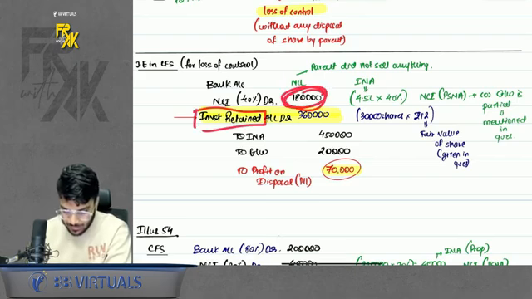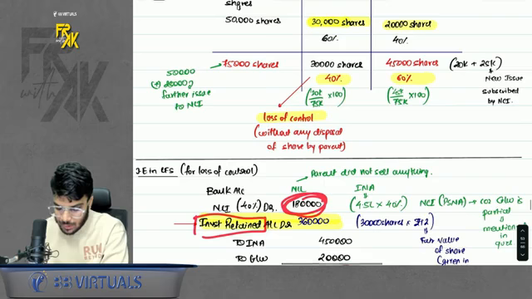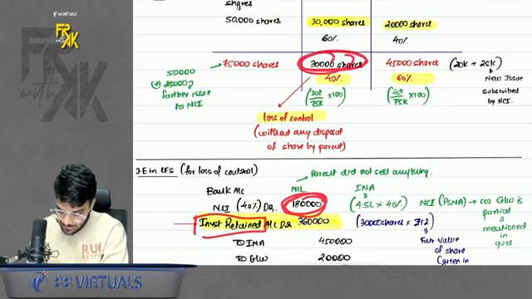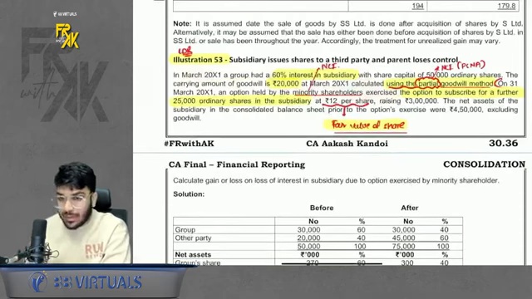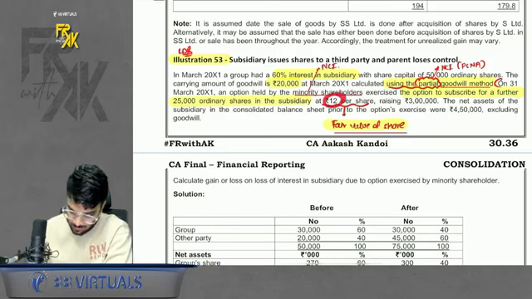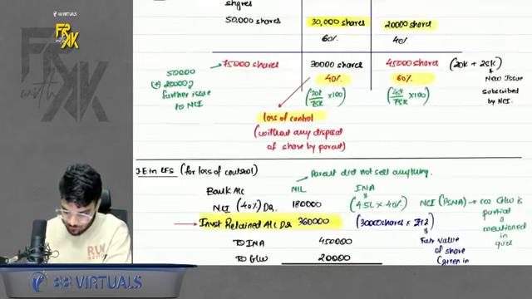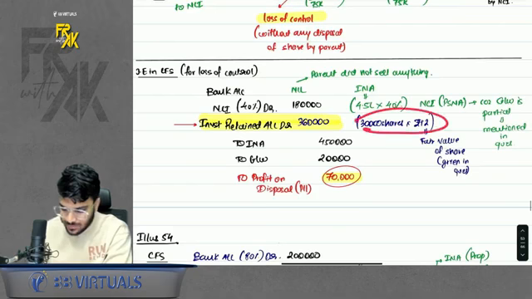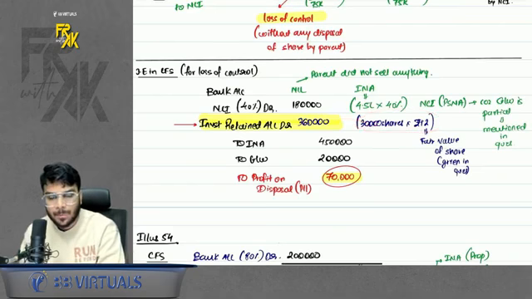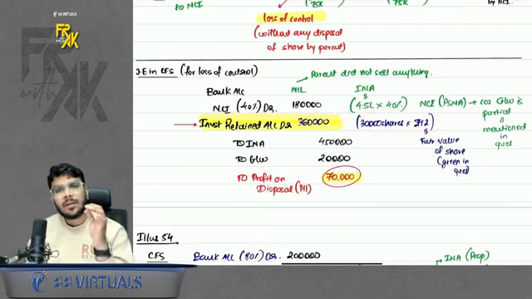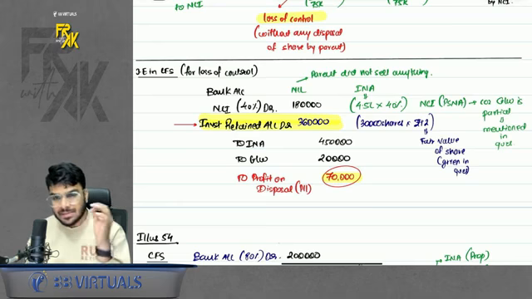How about investment retained? How will you calculate this? You have 30,000 shares retained. It is said that NCI on this particular date exercised each share for rupees 12. So this can be considered to be the fair value of the share. So you will record the investment retained at 30,000 into rupees 12, which is 36,000. Okay, simple.